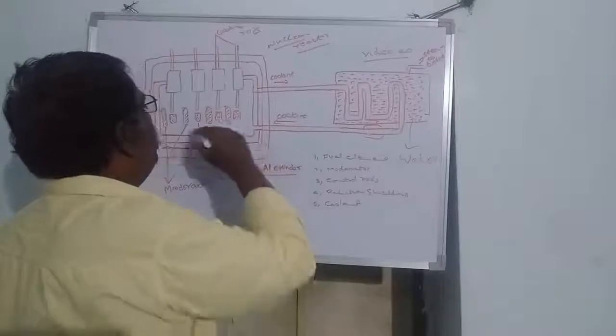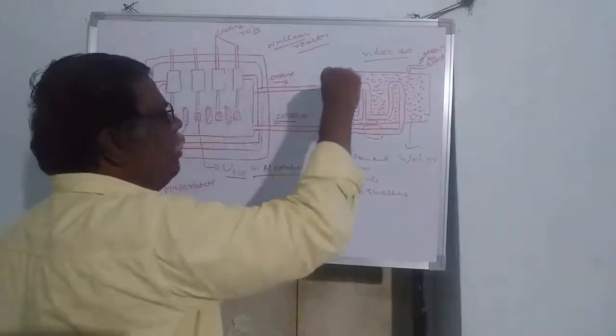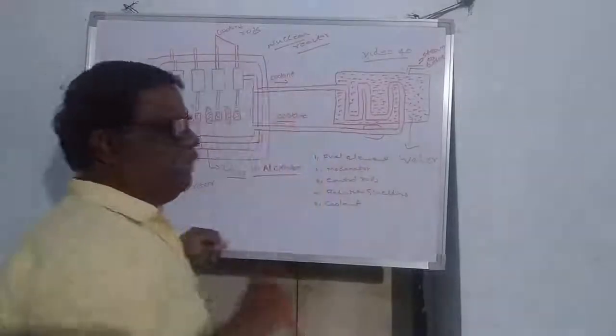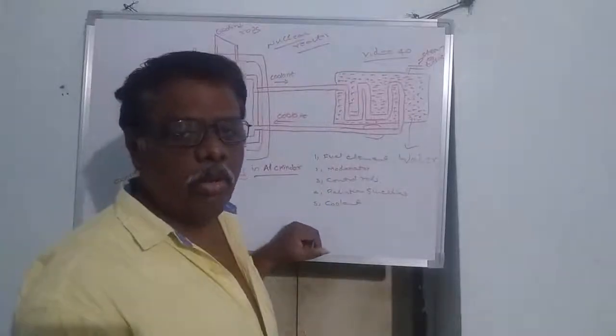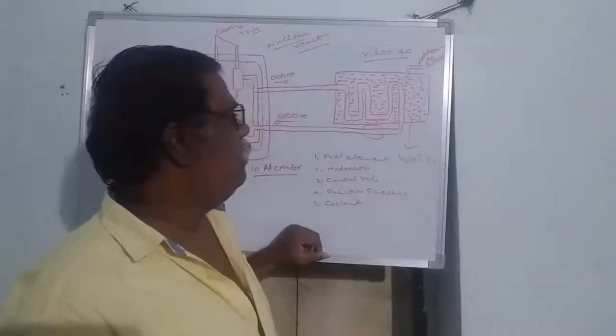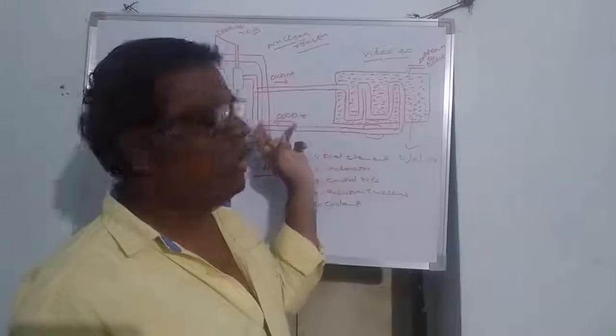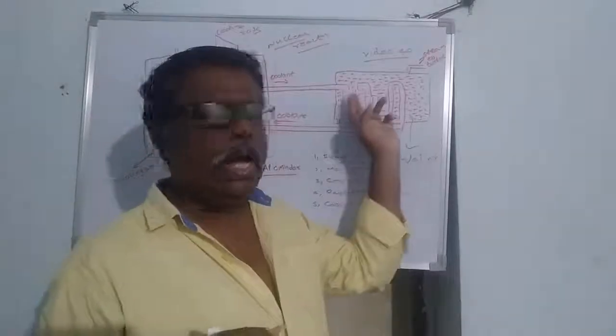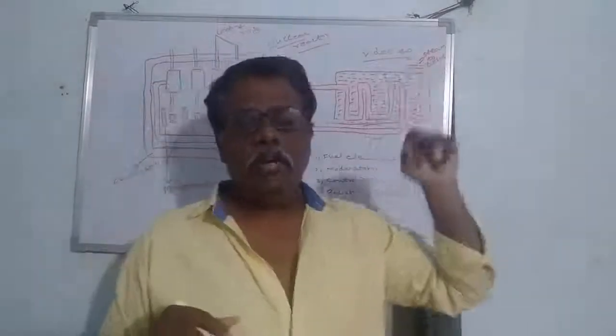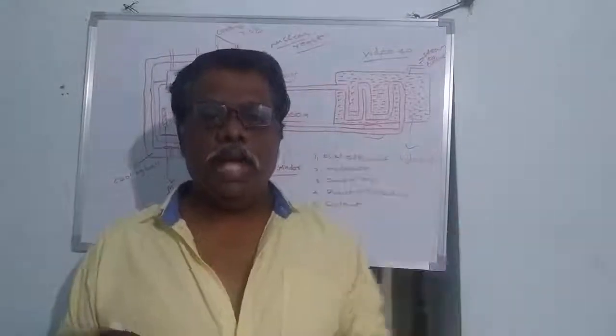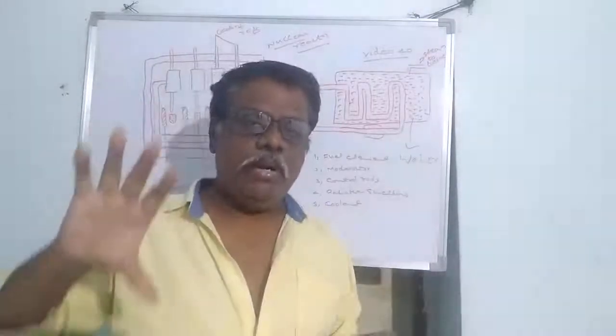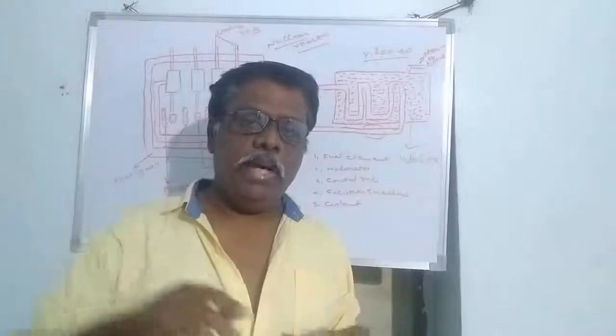Coolant. To remove the heat in this reactor, water should be circulated to remove the heat from the core. At this time the water gets heated, absorbs the heat from the core and becomes steam. The steam is given to the steam turbines. The high pressure of this steam rotates the turbine blades.